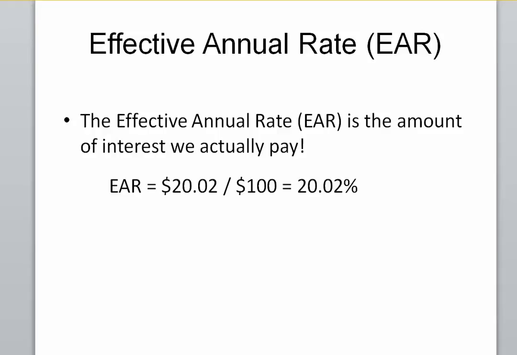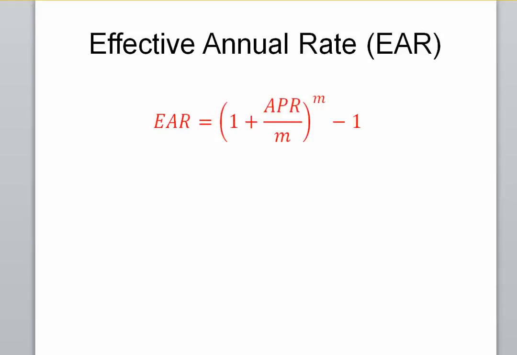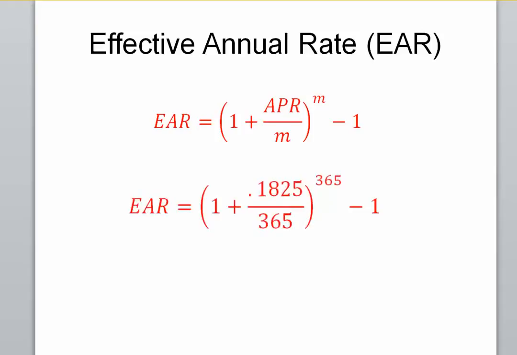Alternatively, we can use a formula that relates the EAR, or effective annual rate, with the APR. Our EAR will equal 1 plus the 0.1825, or 18.25% interest rate, divided by 365 days, because we had daily compounding, to the 365th power. We then subtract 1 and we find our EAR is 20.02%.